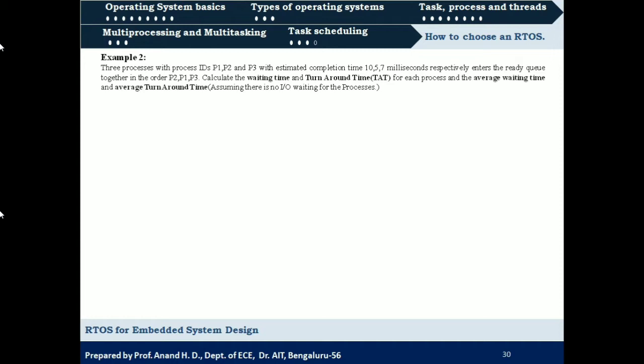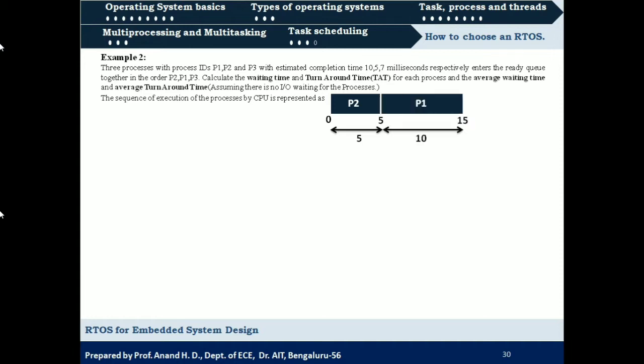Okay. So before calculating the turnaround and waiting time, we need to represent the processes, right? So according to this, the first process entering the ready queue is P2, so that will be scheduled first. So it is going to execute from 0 millisecond to 5 millisecond. Then the next process in the queue is P1, so that will be scheduled after 5 milliseconds and it will be executing for 10 milliseconds.